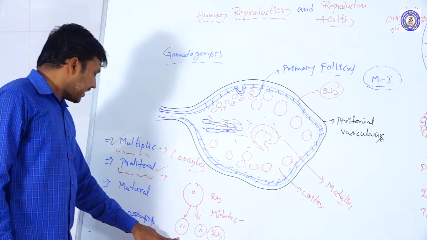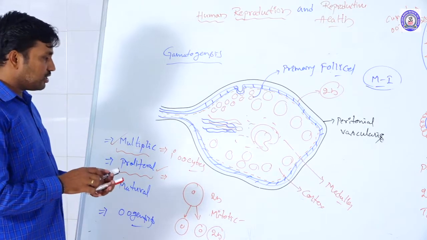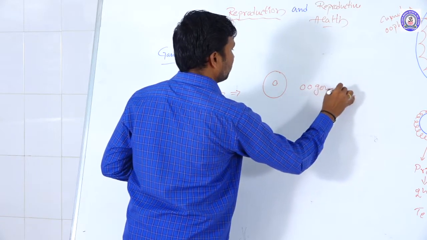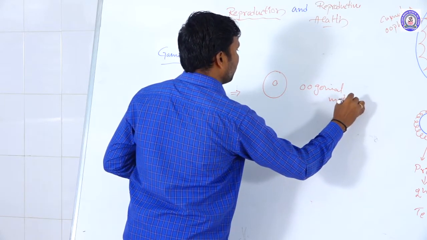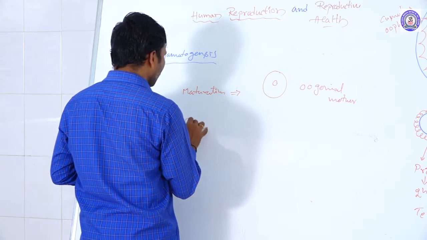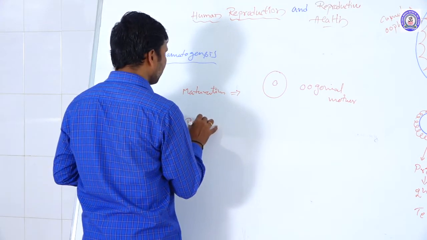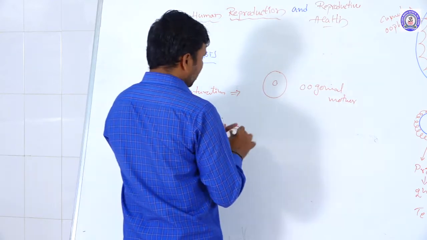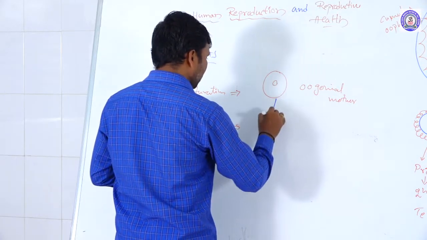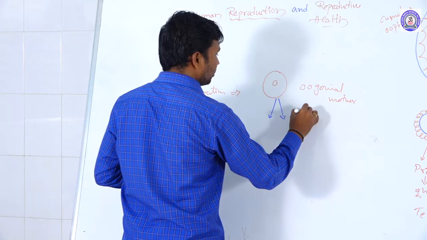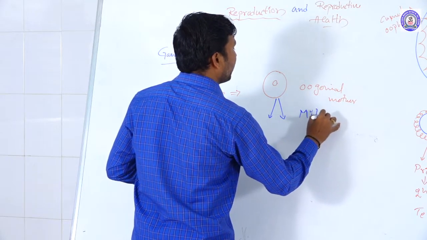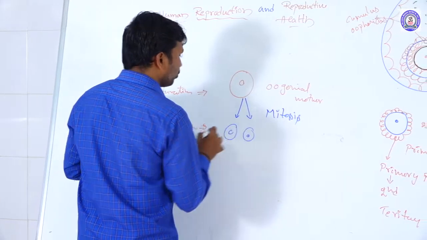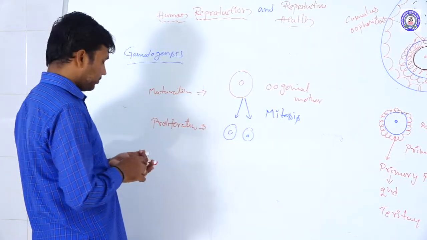These primary oocytes further undergo meiotic division. Proliferation means the oogonial mother cell undergoes mitosis here and produces two oogonial cells.